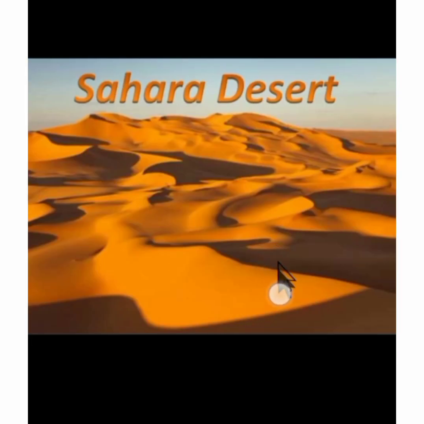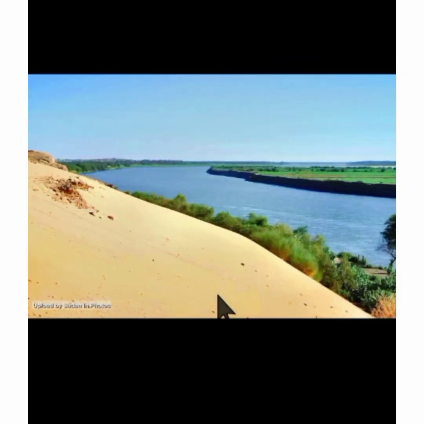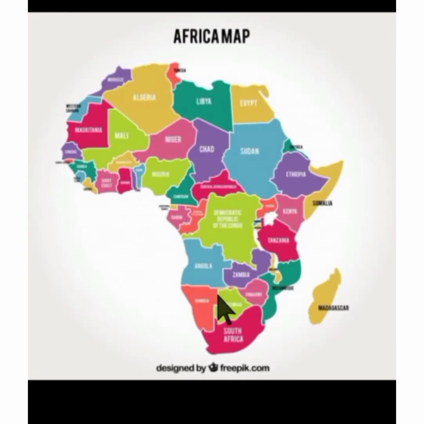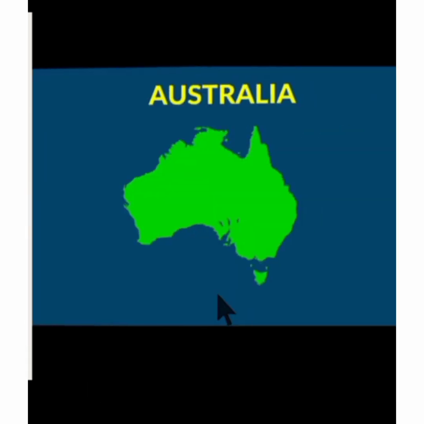The world's largest desert, Sahara Desert, is found in continent Africa. The world's longest river, Nile, is also in Africa. This is the continent of Africa, having 54 countries, and Swahili is the most widely spoken African language.